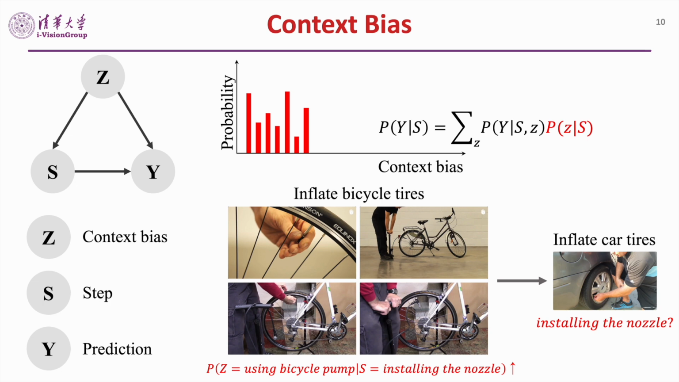When Z, using bicycle pump, and S, installing the nozzle, are always observed together in the training process, the probability of using bicycle pump conditioned on installing the nozzle is higher. It leads the model to predict a higher probability of Y conditioned on installing the nozzle when observing using bicycle pump. Then in the OOD task, inflate car tires, bicycle pump is absent, and the model may give a wrong prediction.